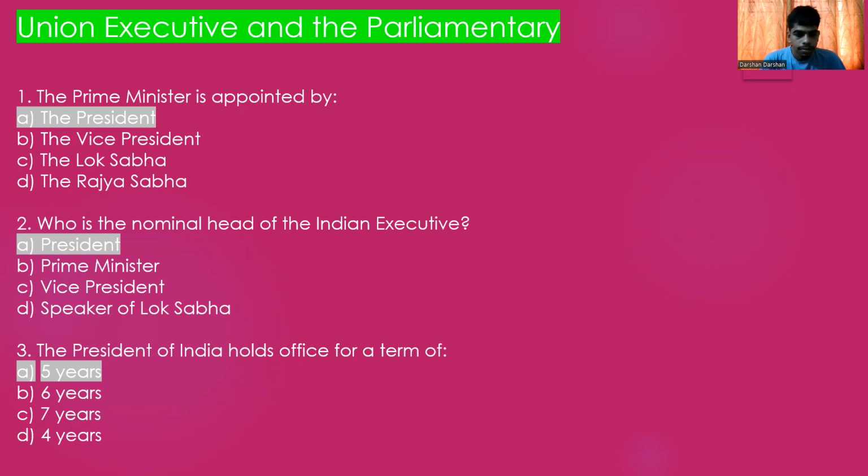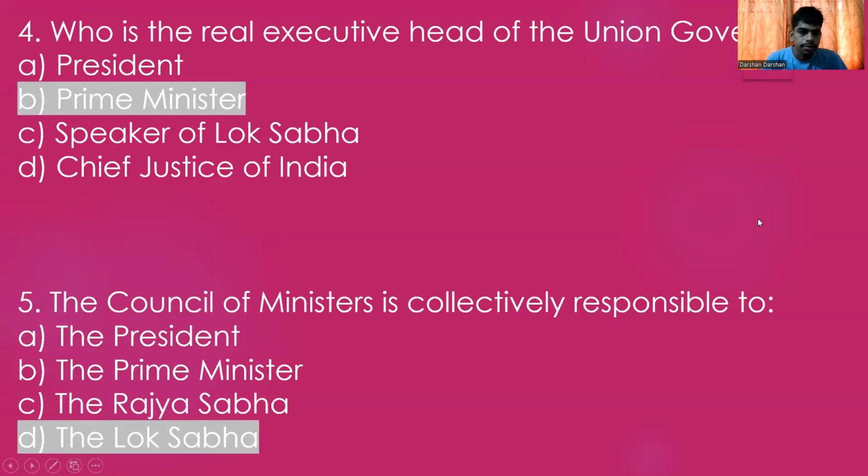The next question: the President of India holds office for a term of A, 5 years, B, 6 years, C, 7 years, or D, 4 years. That is 5 years. Option A is the correct answer. Next question: who is the real executive head of the Indian government? You can see President, Prime Minister, Speaker of Lok Sabha, or the Chief Justice of India. The correct answer is option B, Prime Minister.